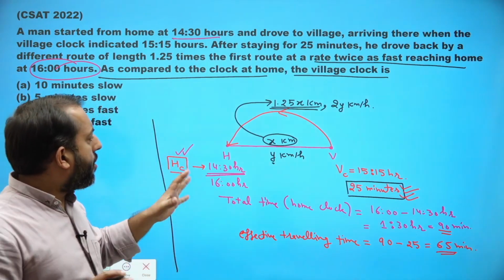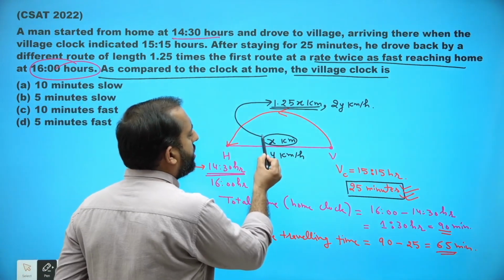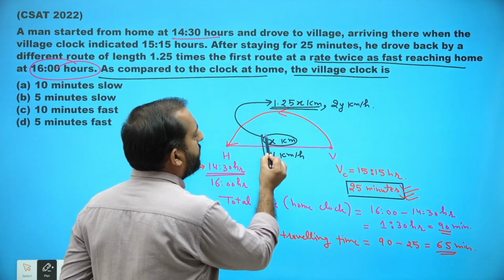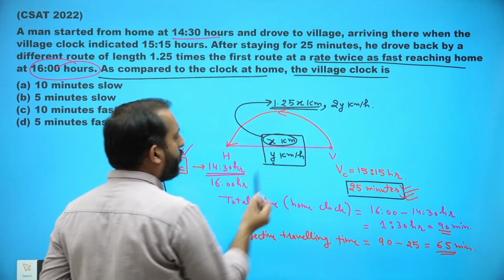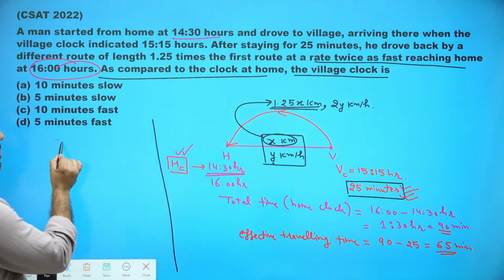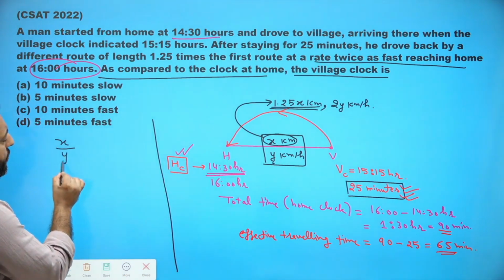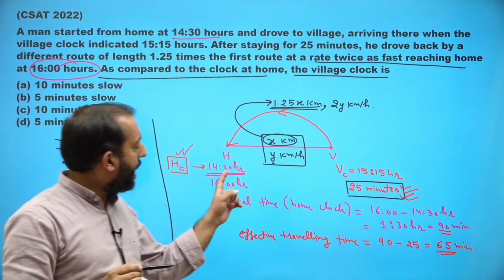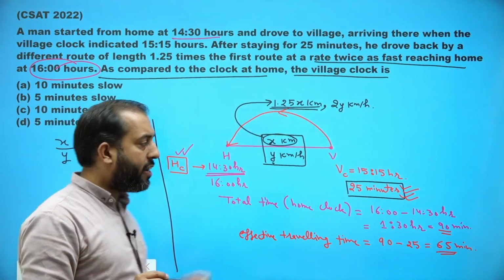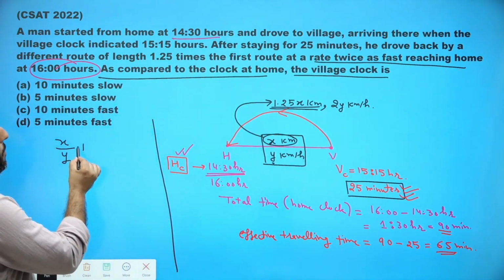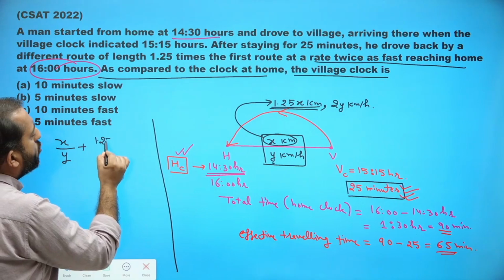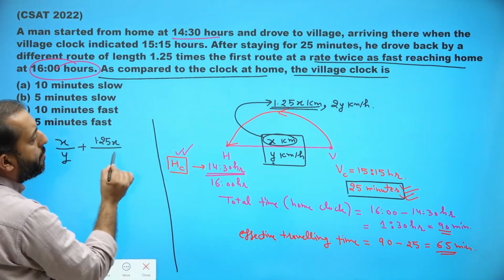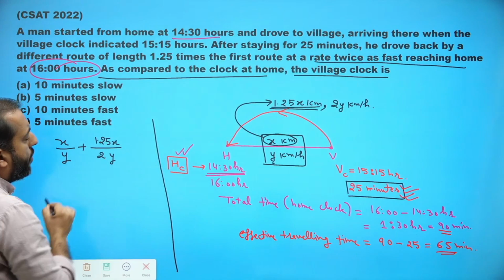So let's find out this time first. Time taken by that man from home to village. So time should be distance upon speed, x upon y. This is the time taken by that person from home to village, plus while coming back, distance traveled is 1.25x divided by speed. What is that? That is 2y.